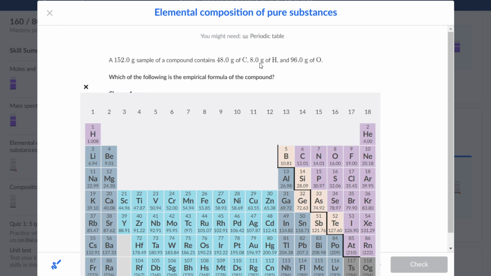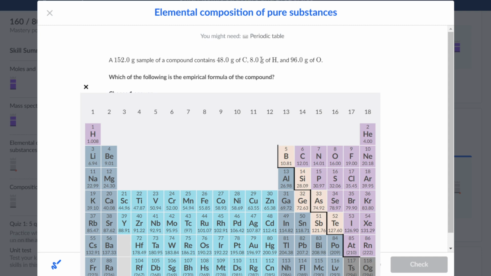We would do the same thing with hydrogen. 8.0 divided by the molar mass of hydrogen, 1.008, and that will give us around 8 moles. So we have 4 moles of carbon, 8 moles of hydrogen, and let's check oxygen. 96 divided by 16.00 grams per mole, that will be exactly 6 moles.